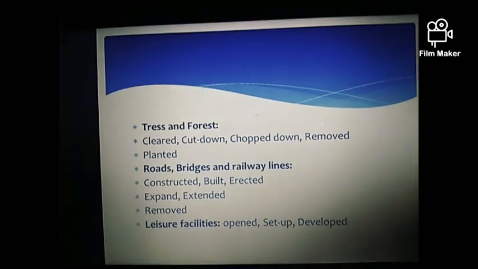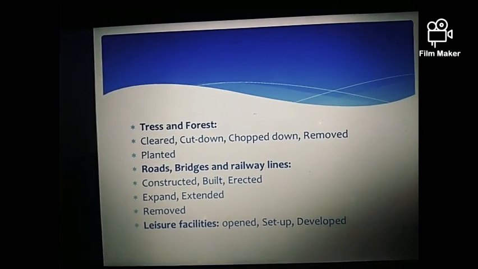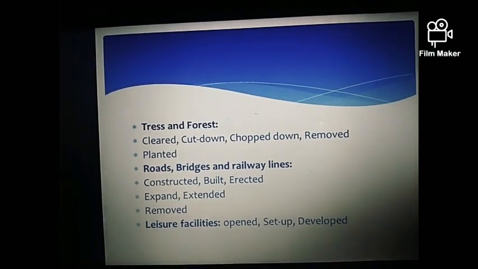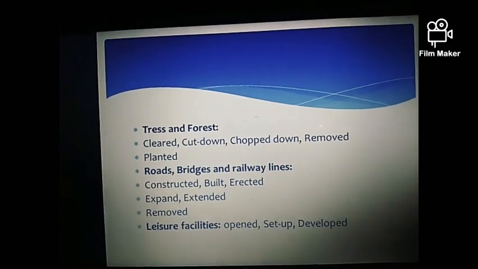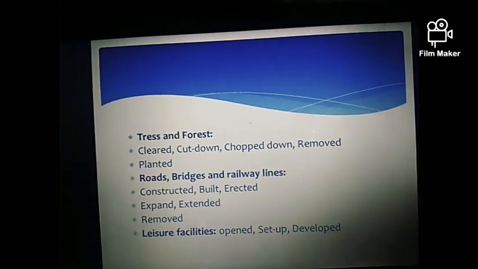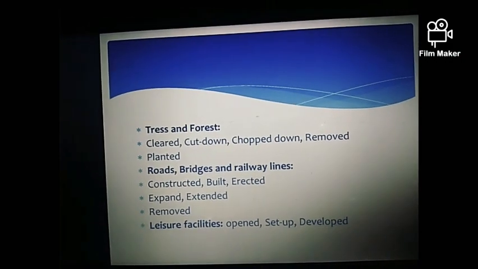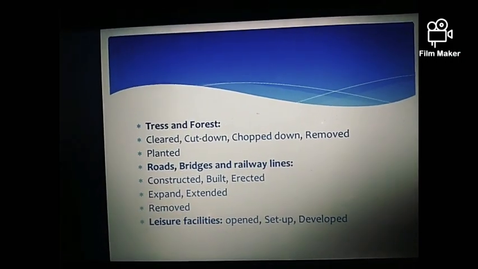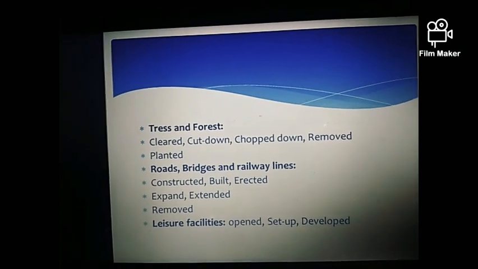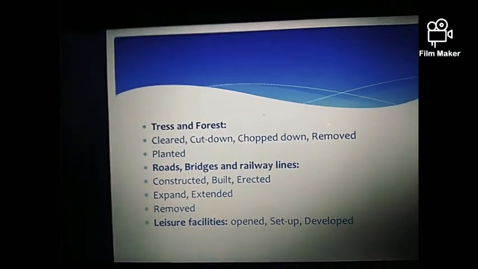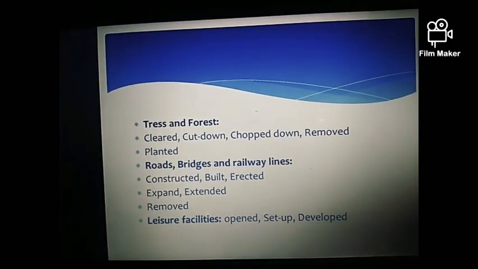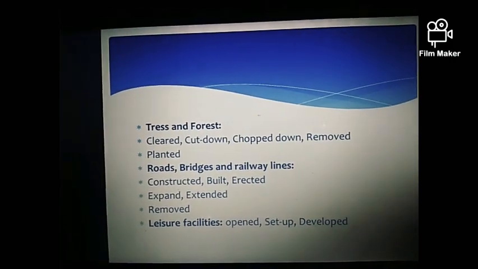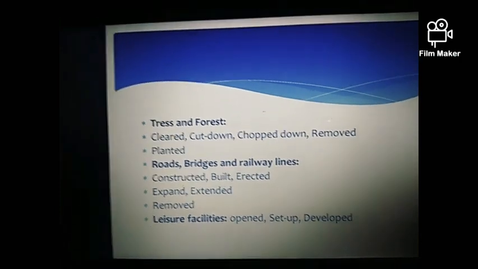Hope these all vocabulary words are clear to you, but still if you face any kind of difficulty while writing the map, then you can ask me. Actually this video became quite lengthy, so I haven't included the sample of the map writing over here, but if you want, then I can also make another video on a sample of the map. Please let me know about this in the comment box.